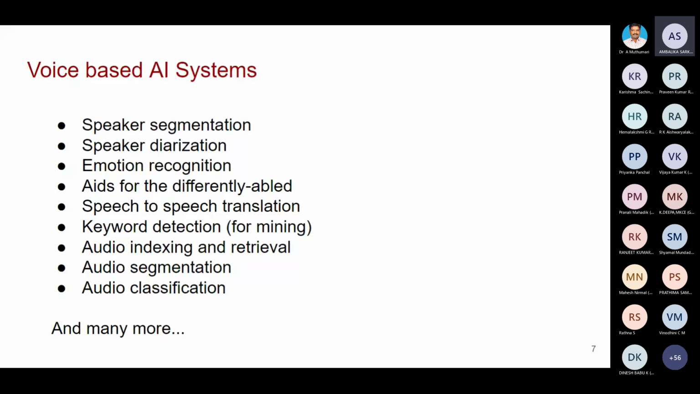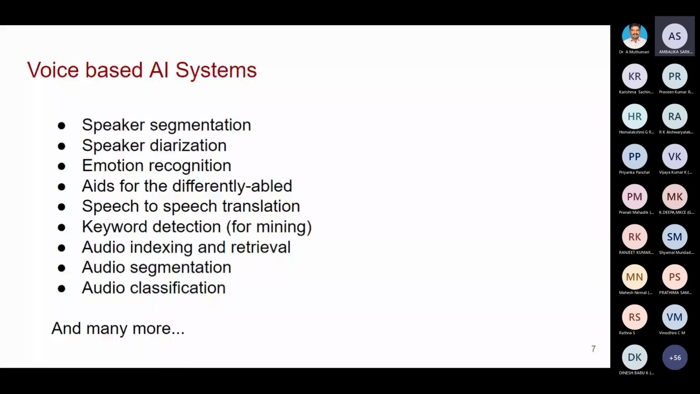For text it is available. I think many apps are available for text, but speech to speech translation is a challenging area. If I speak in English, it should be converted into Tamil speech. It is really a challenging one. Then the next one is keyword detection. Already I told you, for voice based information retrieval, keyword detection is very important.